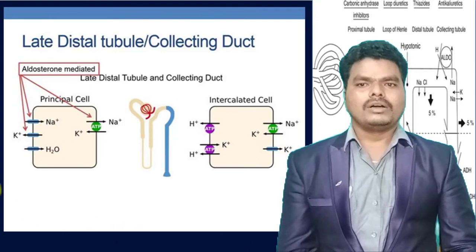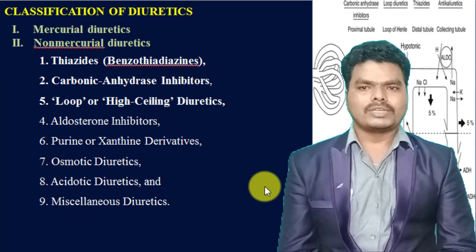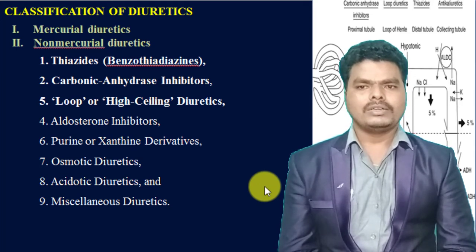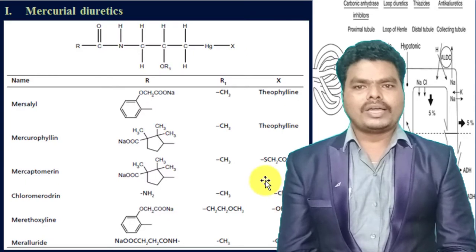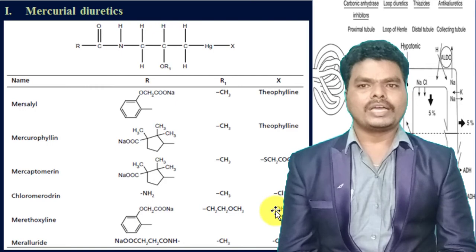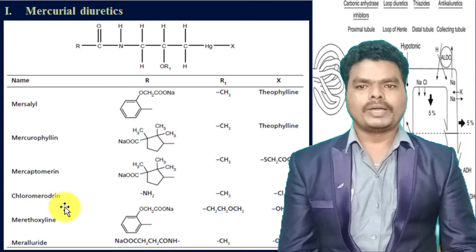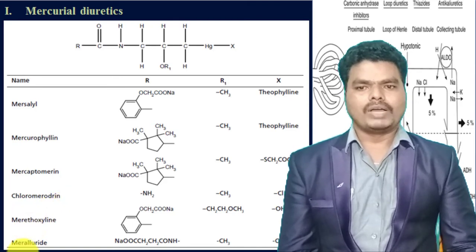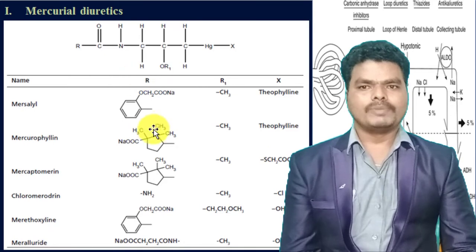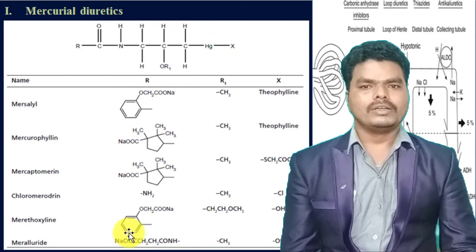So let us see the classification of diuretics. Diuretics are majorly classified into 2 types. First one is mercurial diuretics, second one is non-mercurial diuretics. Mercurial diuretics have mercury in their chemical structure. The examples of mercurial diuretics include mersalyl, mercurophylline, mercaptomerin, chlormerodrin, meralluride. Each of these mercurial diuretics has different substituents at R, R1 and X positions, and each one has different properties due to the presence of different substituents.